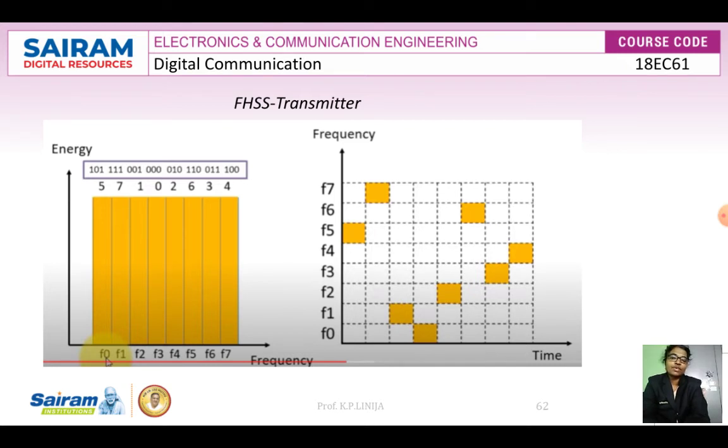But in the case of the transmitter, you see how frequency hopping happens. F0 is first utilized with FH as the center frequency. Now the same F0 is shifted to F7, then it is shifted to F1, and so on n number of times, it keeps changing, hopping from one frequency to another, so that the frequency spectrum gets widened. Therefore, by increasing the sequence n, we can increase the bandwidth of the channel.